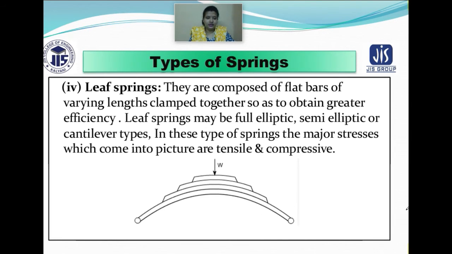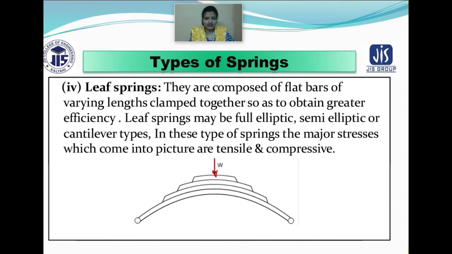So this type of spring is basically composed of flat bars of varying length, and they are clamped together so as to obtain greater efficiency. You can see the load has been applied in this particular direction, one after another, and they are composed of flat bars of various lengths, clamped together so as to obtain greater efficiency.